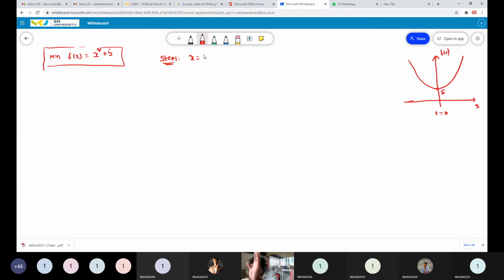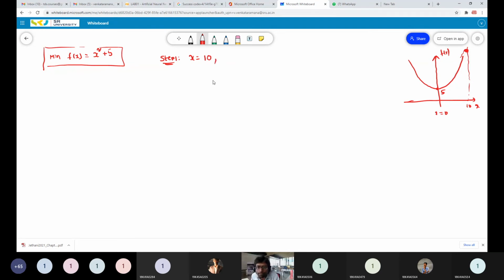You can take a negative value or a positive value, whatever it may be. So I am taking a random value 10. That means somewhere at 10, I am taking the random value. So at this point 10, my objective function is here, somewhere here. Okay?